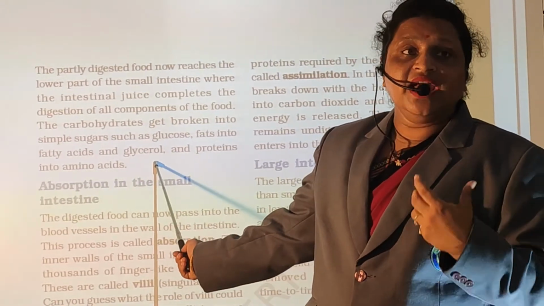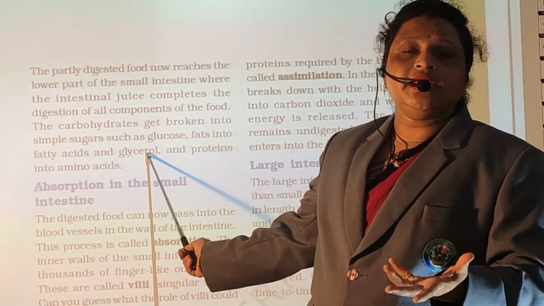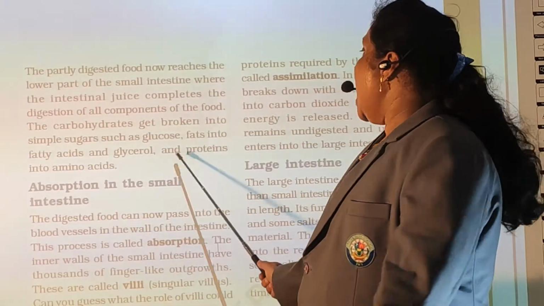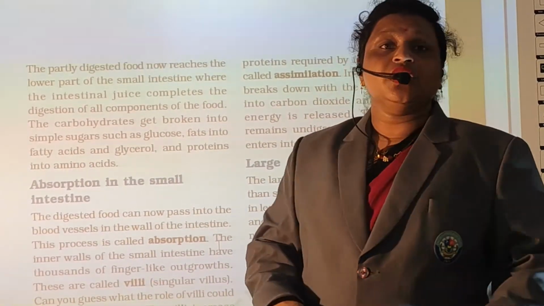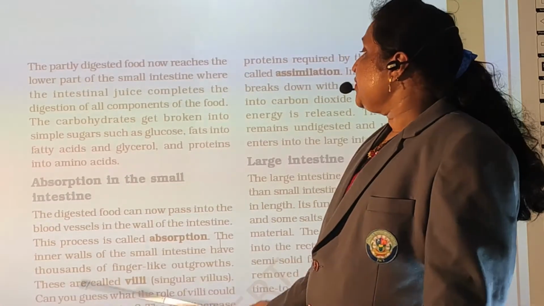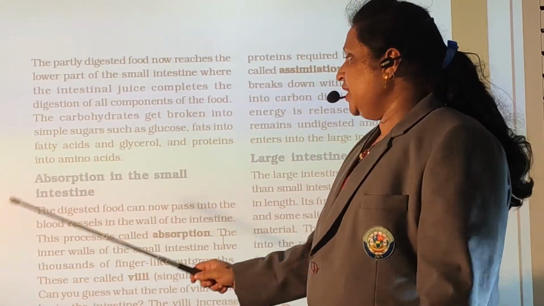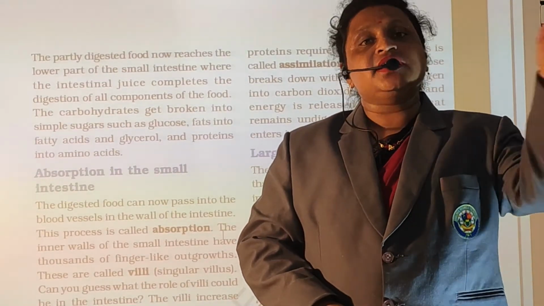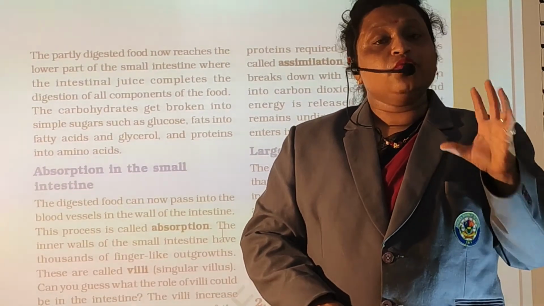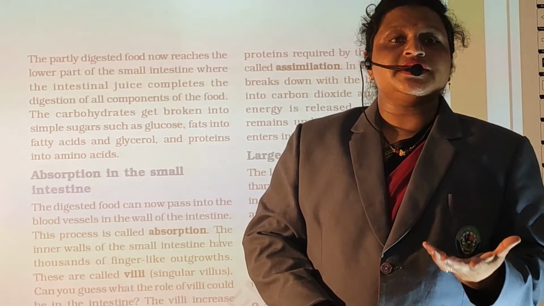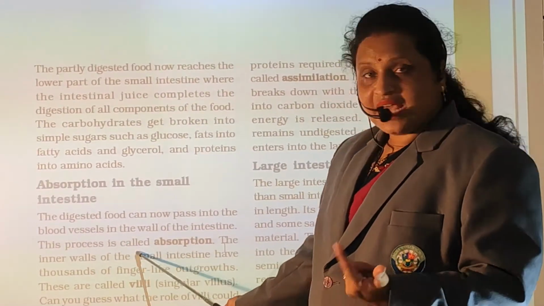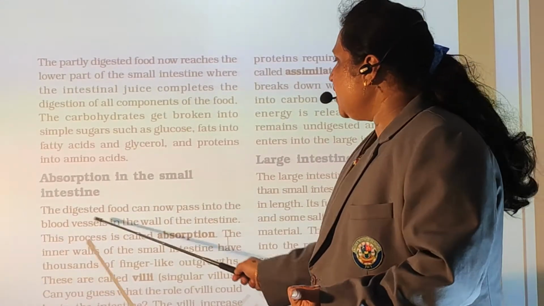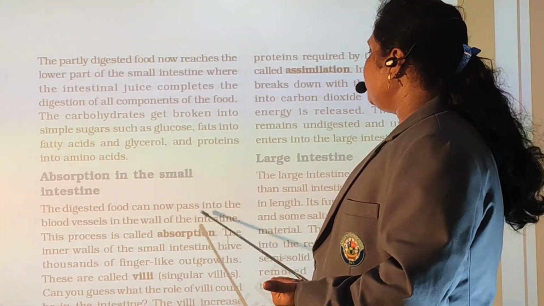फिर जो हम खाते हैं fats like oil, ghee, butter, so that fat is converted into glycerol and the protein is converted into amino acid. Then absorption in the small intestine. Now the food gets digested in the stomach, it enters into the small intestine. But what happens in the small intestine with the food? Now we will see. The digested food can now pass into the blood vessel walls of the intestine.